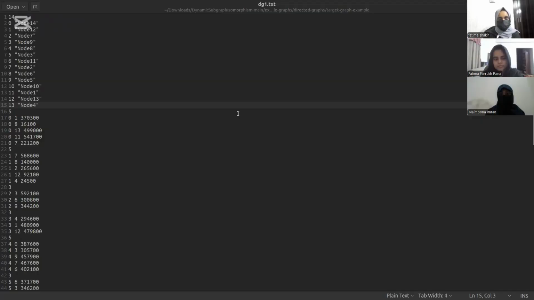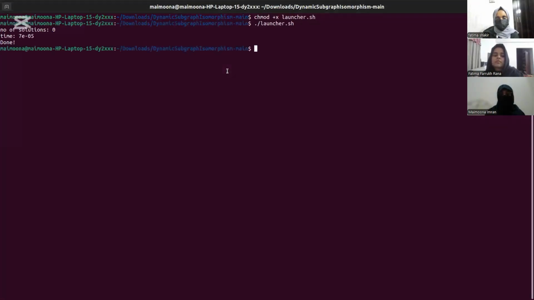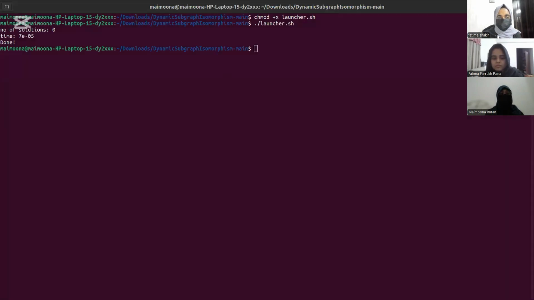Okay, so this is an example of our target graph. Now I'll show the output and execute the code. So this was our output, and now Fatma will continue.